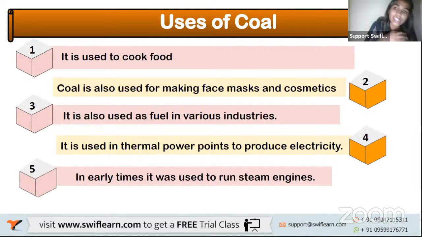That heat is used to boil the water and turn it into steam, and this steam runs the turbine. The turbine is connected to a generator, which converts mechanical energy into electric energy. This is how they generate electric energy in thermal power plants using coal.